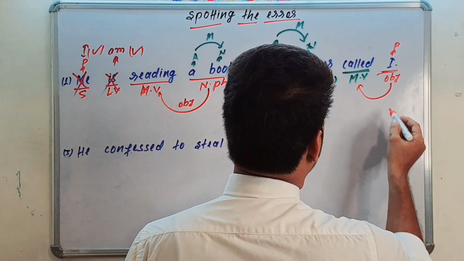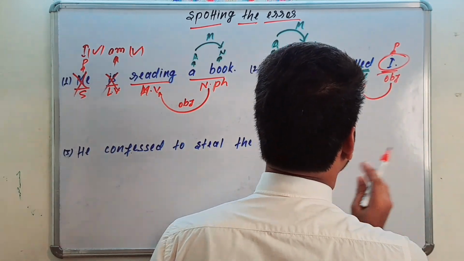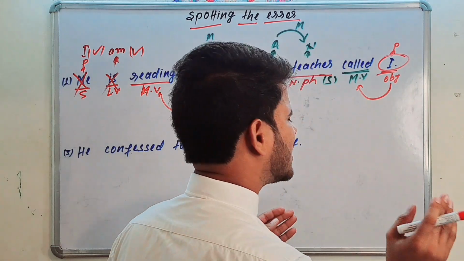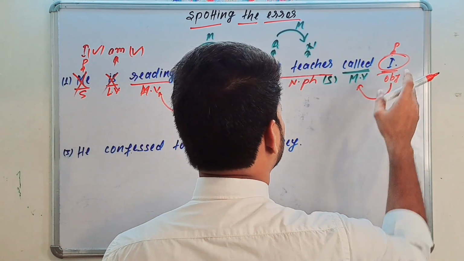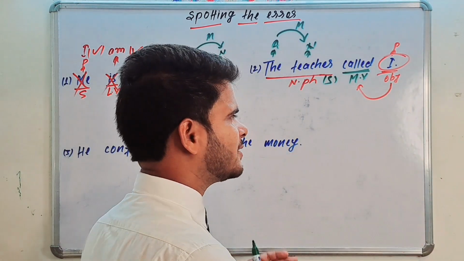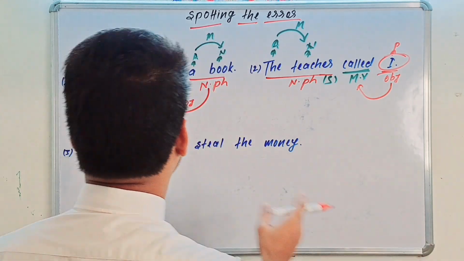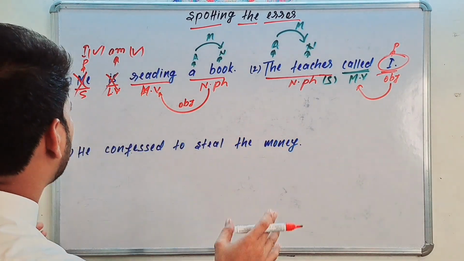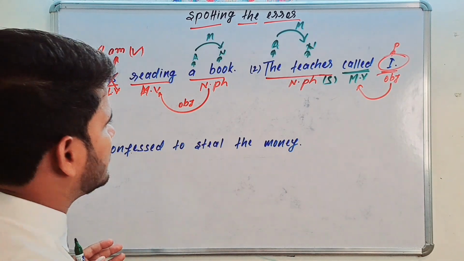And where is the error part? This is the error part. Why? As I told you, use the objective case of pronoun as an object and the subjective case of pronoun as a subject, like I am reading a book, not me is reading a book.